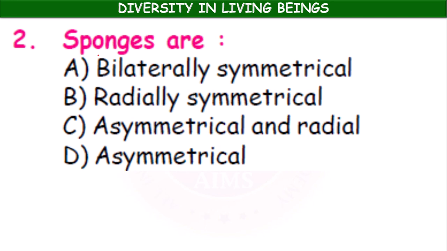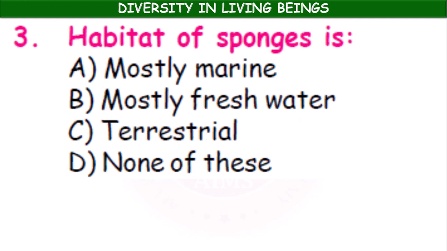Sponges are bilaterally symmetrical, radially symmetrical, asymmetrical, or radial asymmetrical. Sponges are asymmetrical and radial. The habitat of sponges is mostly marine, mostly freshwater, terrestrial, none of these. Most of the sponges are marine, live in the sea.